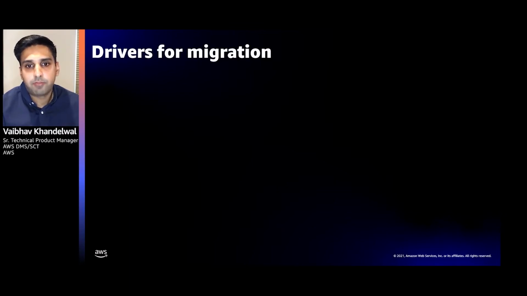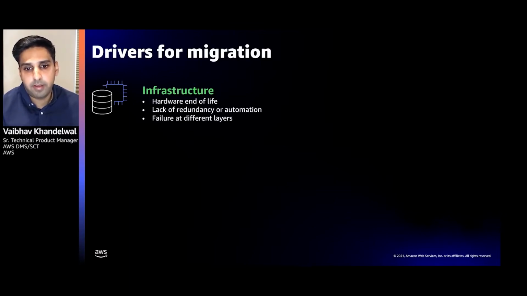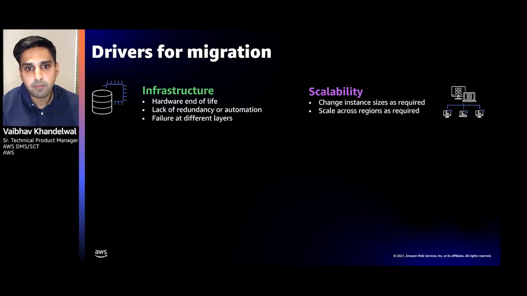Let's start with some of the basics. Why would you migrate? Your hardware might be nearing the end of its operational life, or lack redundancy. You don't have a feature called multi-availability zone. Maybe a good reason to look at the AWS cloud. AWS manages all of the infrastructure for you, from power and low-level hardware through networking, storage, and CPU, ensuring your applications and databases are always available when you need them.